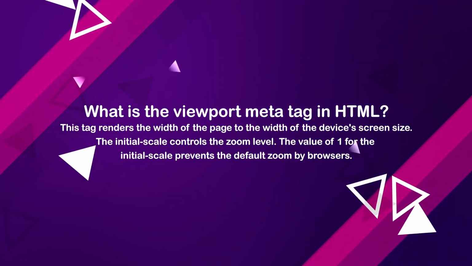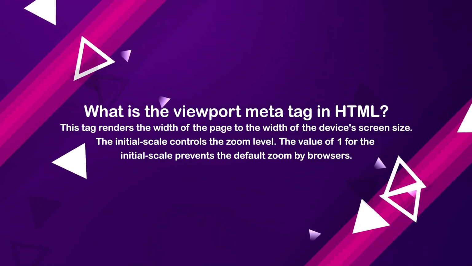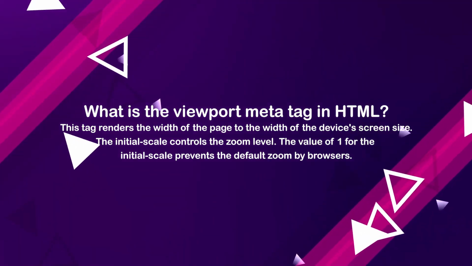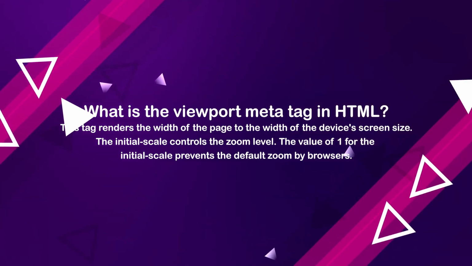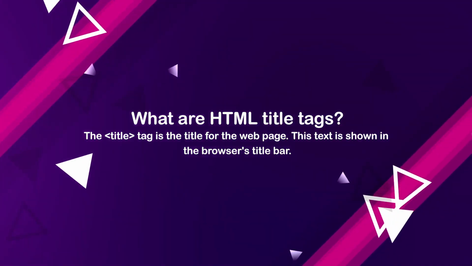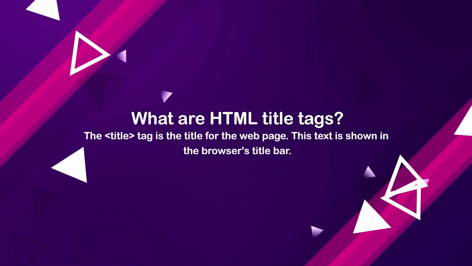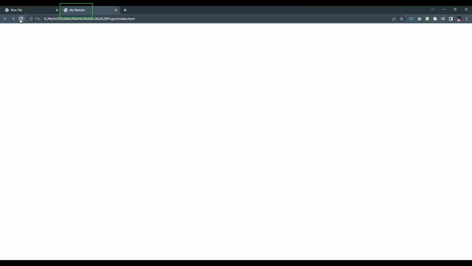This tag renders the width of the page to the width of the device's screen size. The initial scale controls the zoom level. The value of 1 for the initial scale prevents the default zoom by browsers. The title tag is the title for the web page. This text is shown in the browser's title bar. Let me change the title. Save it, then refresh the index file in the browser. Now you can see that the title has been changed.